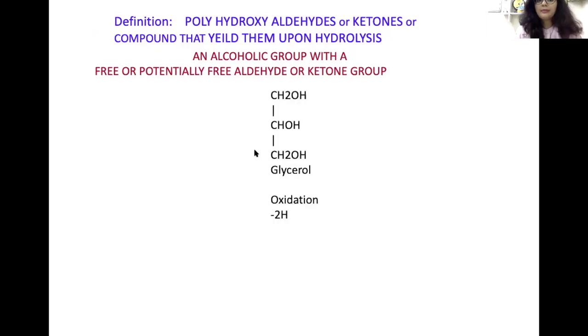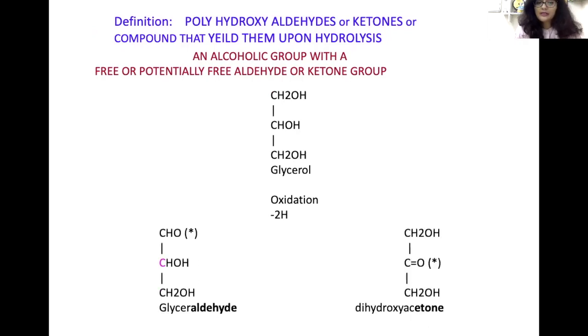Now take an example of glycerol. Glycerol is a simple trihydric alcohol. Now, on oxidation, you can see it can be converted into two products. One is glyceraldehyde and another is dihydroxyacetone. Now, you can see in glyceraldehyde there is this carbon, which you can see in pink. Now, this carbon is an asymmetric carbon atom.